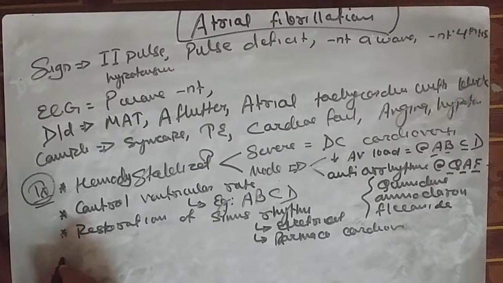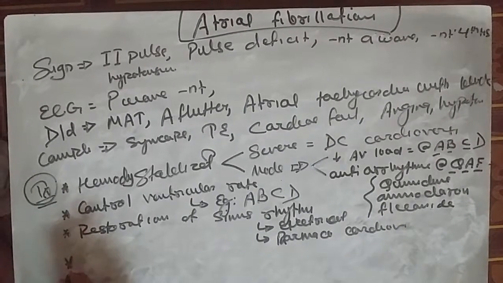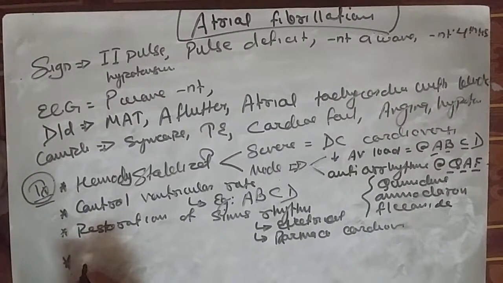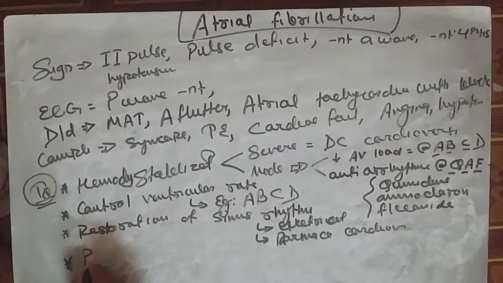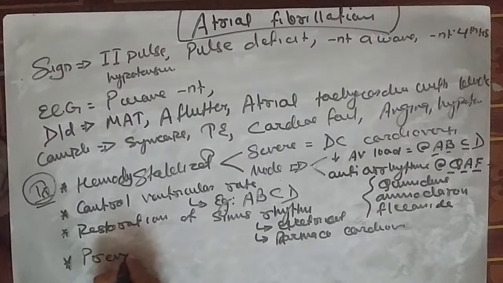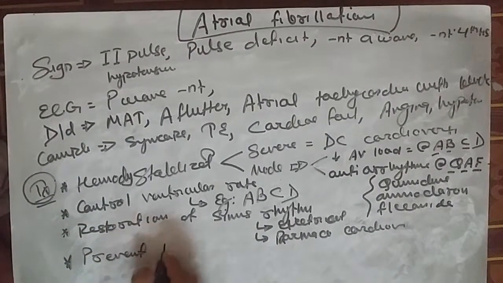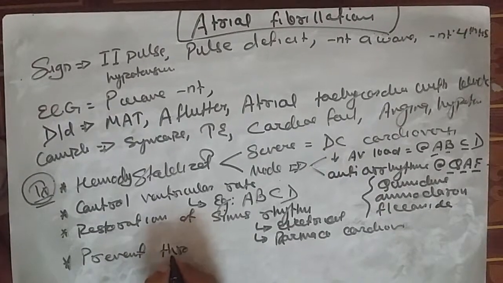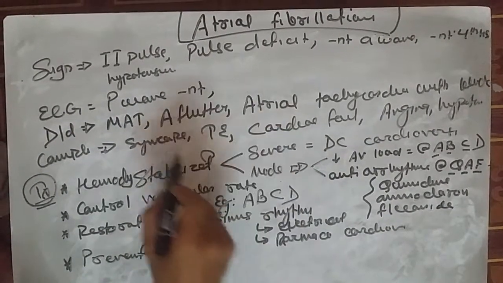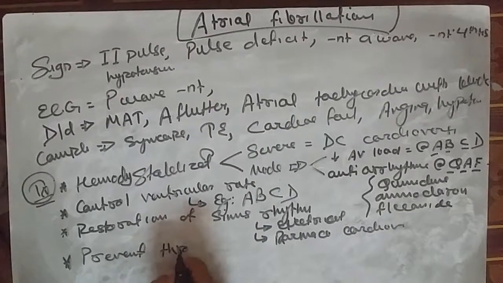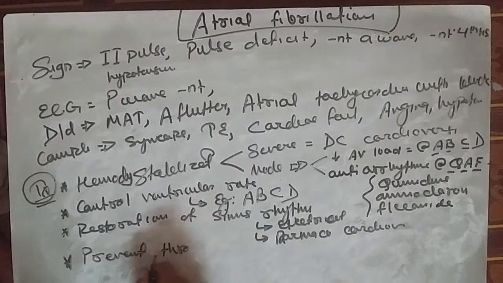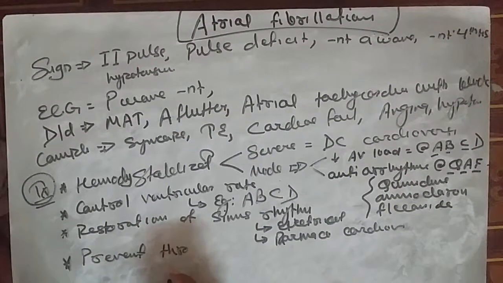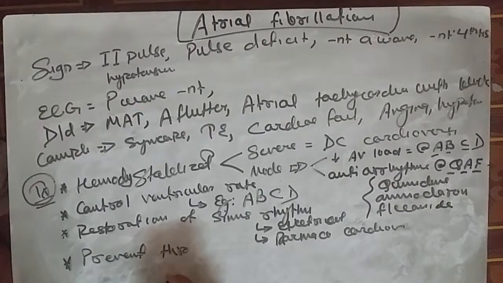Our next target is to prevent thromboembolic complications. As we saw in the CHA2DS2-VASC scoring, we give anticoagulant drugs like warfarin and aspirin.